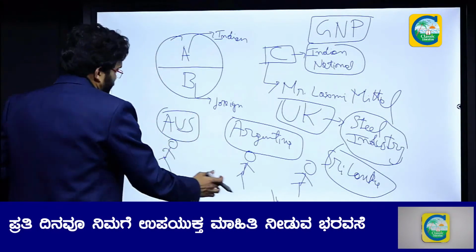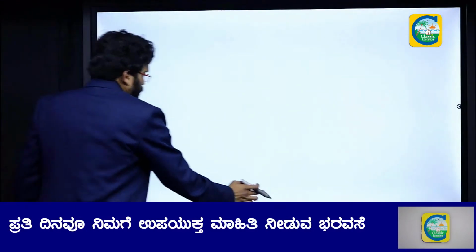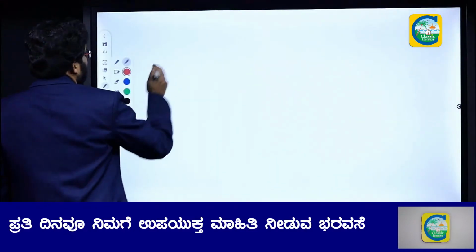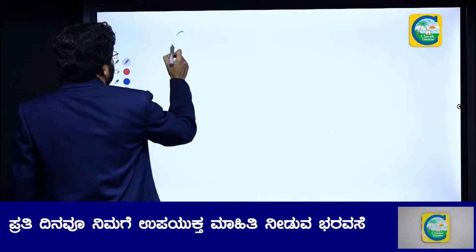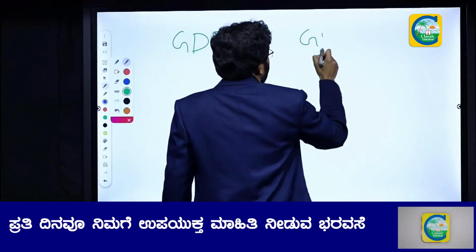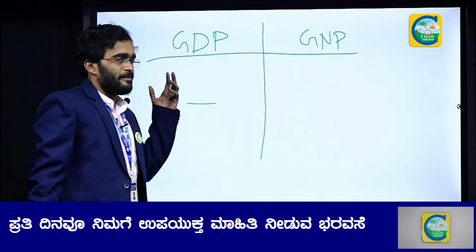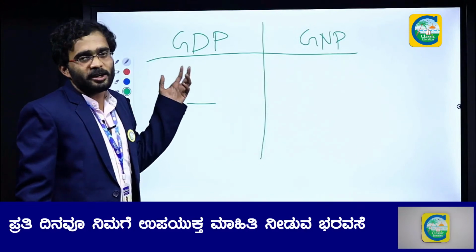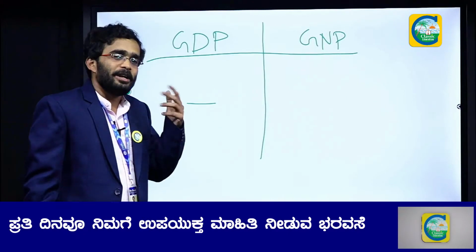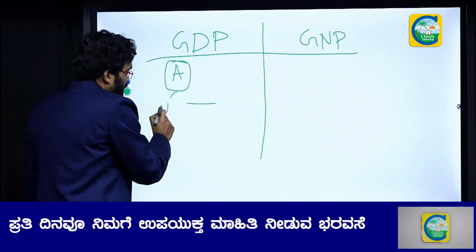Let us summarize the difference between GDP and GNP, students. What is GDP? What is GNP? We are differentiating between these terms. GDP is the final money value of final goods and services produced in a domestic territory during a financial year. So anyone, even A, who was A? A is an Indian.